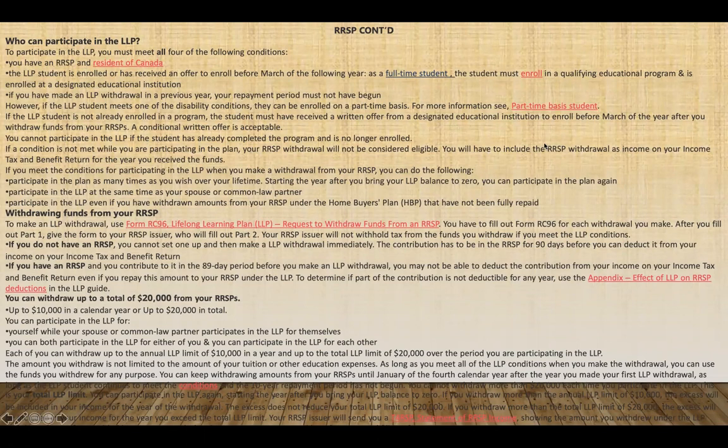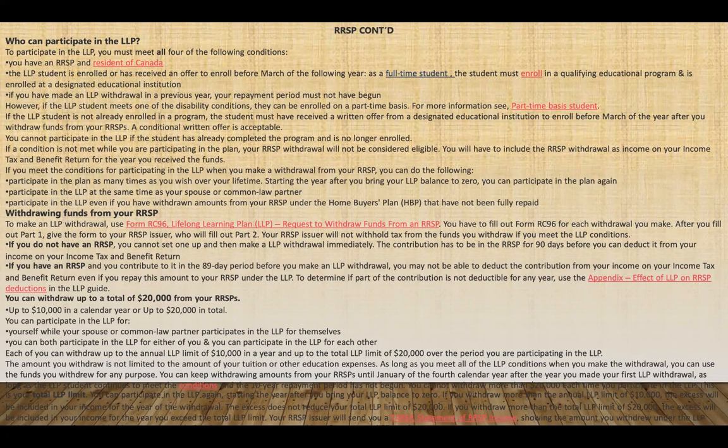Today we are continuing on our RRSP, Registered Retirement Savings Plan. We want to talk about the LLP, that is the Lifelong Learning Plan, in RRSP. So who can participate in the LLP? To participate, you must have your RRSP and be a resident in Canada.